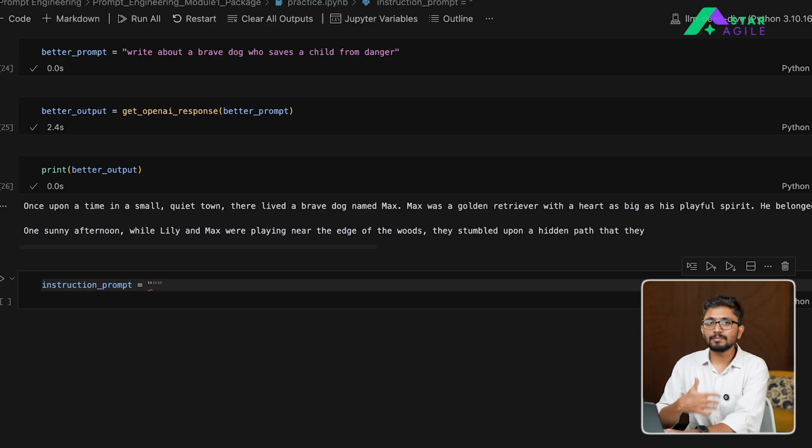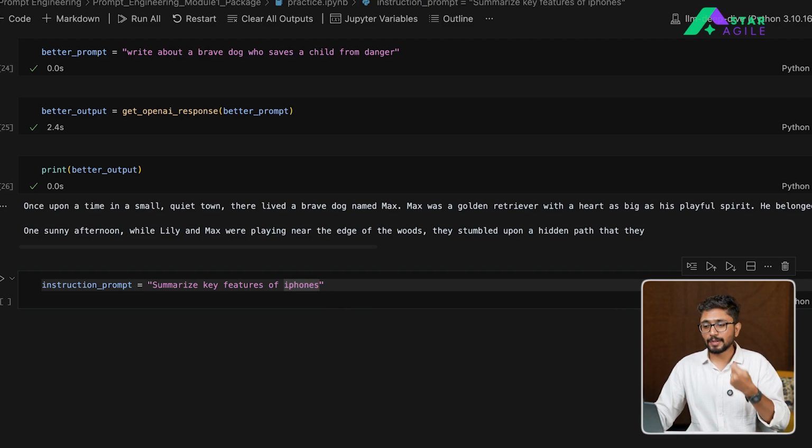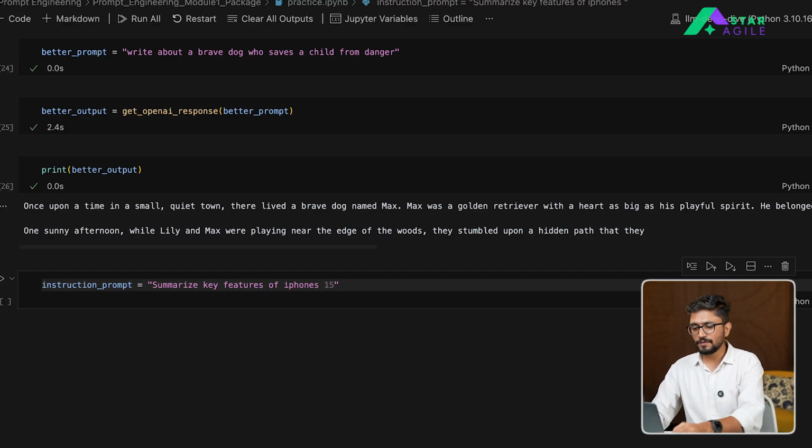Let's say we'll keep the instruction precise, right? So we'll say summarize key features of iPhones. In this particular case, the instruction that I'm giving the model is not vague, because here I'm asking the model what exactly it needs to do. But in order to make it much better, I'll also tell it in how many sentences or in how many words it needs to respond, right? So here I'll say summarize the key features of iPhone 15, let's say in 100 words.